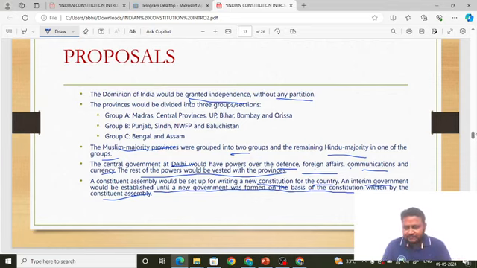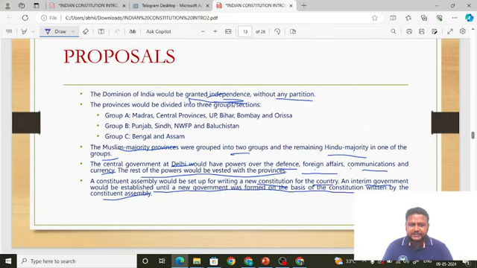Once again, I am repeating, friends. Please pay attention. First, the Dominion of India would be granted complete independence, without any partition, and it will be grouped into sections: one Muslim majority, another Hindu majority. Next, the central government at Delhi would have powers over defense, foreign affairs, communication and currency, and the rest of the powers would be vested with the provinces, that is the states.